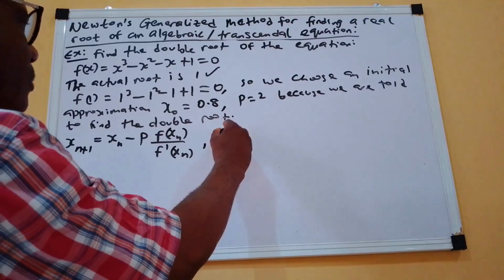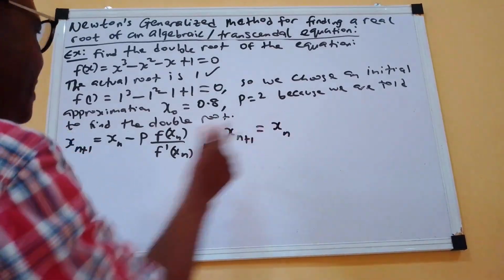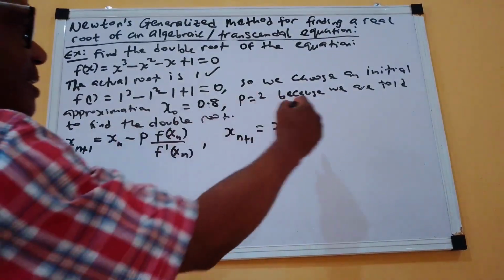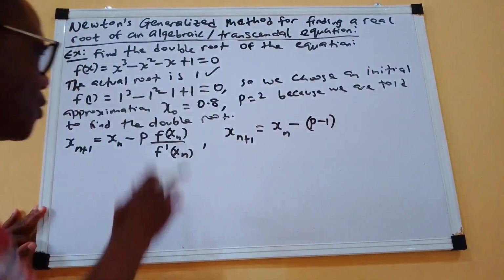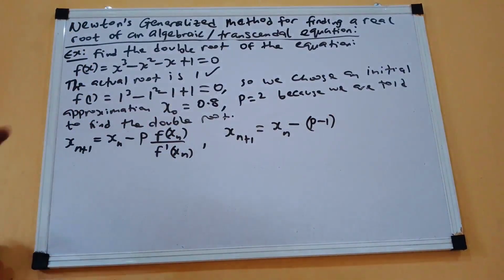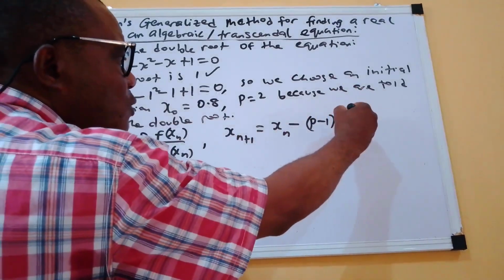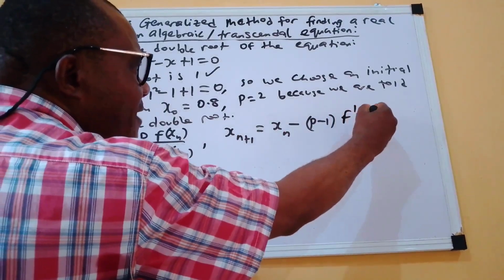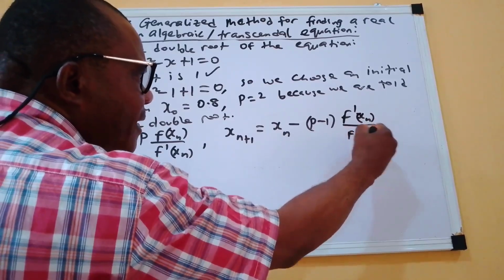Then the second one, we are going to use xn plus 1 equals xn minus, remember, this is p, the multiplicity. If we put it as p minus 1, of course, what will now be the numerator, as explained when we were explaining the generalized Newton's method. If it is p minus 1, of course, you know this will start from f prime of xn all over f prime prime of xn.